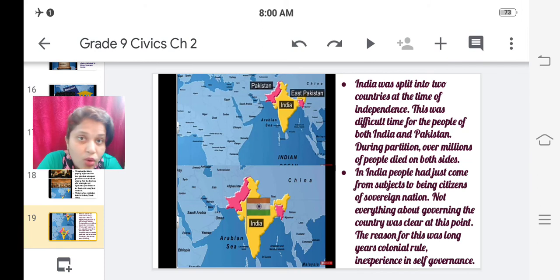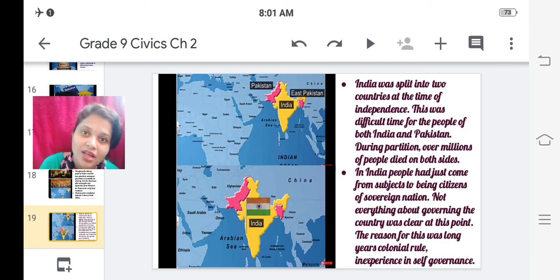Not everything about governing the country was clear at this point. We were not at all clear about what independence is, how we should govern ourselves. There should be something to look after us. Okay, a governing body should be there, but we were not at all aware of that. Why were we not aware of that? Because of long years of colonial rule. First reason, for nearly 150 years we were ruled by Britishers. Second, inexperience in self-governance.